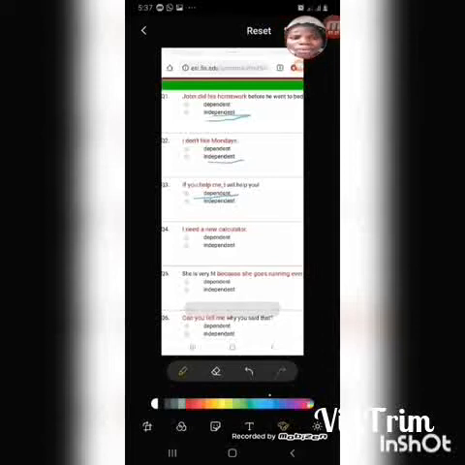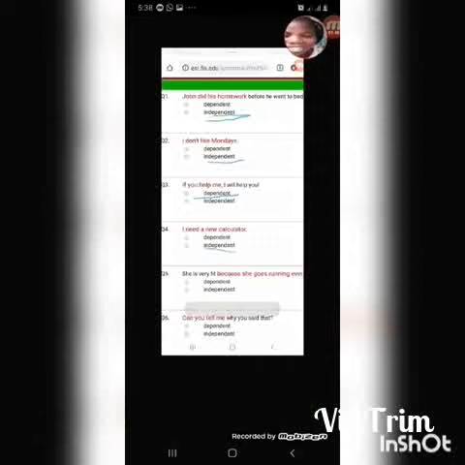Now number 4. I need a new calculator. Is it dependent or independent? Does it need to depend on another expression to make meaning? Or is it meaningful on its own? Yes, it's meaningful on its own. So it is an independent clause.